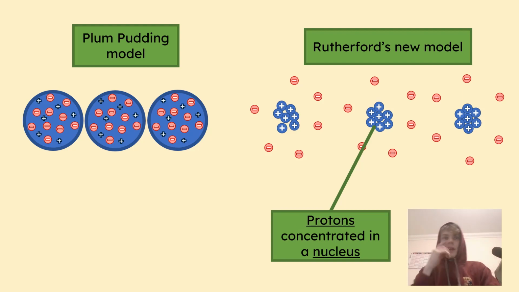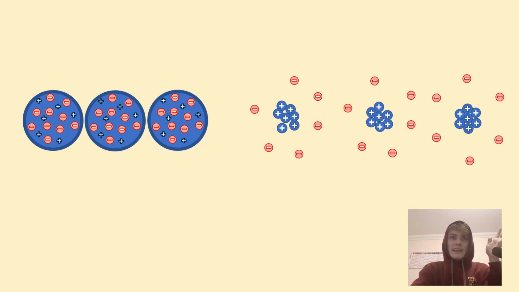So if we run that experiment and we take a closer look, and if we could see the atoms, the plum pudding model cannot account for the fact that alpha particles bounce back. In Rutherford's new model, this explains why the alpha particle passes through most of the time, but very rarely the alpha particle flies, hits the center, the nucleus of the atom, and bounces straight back.